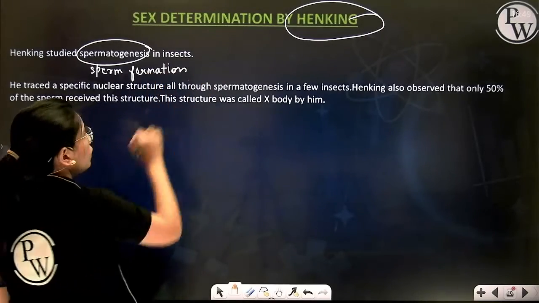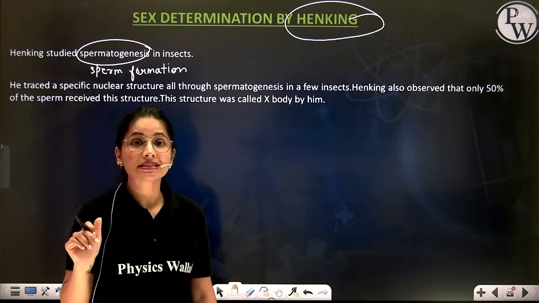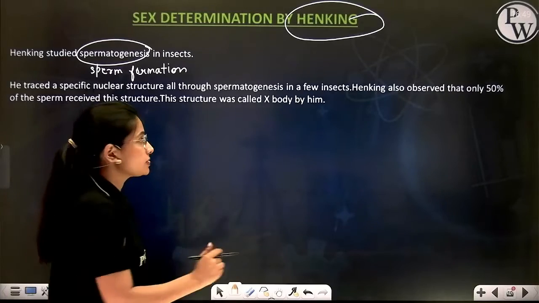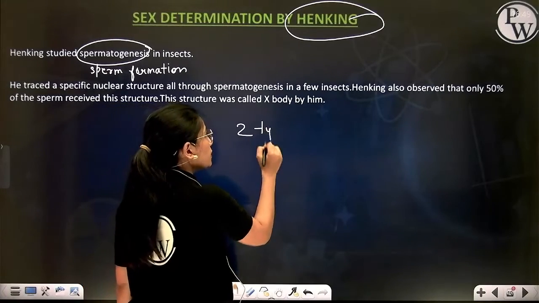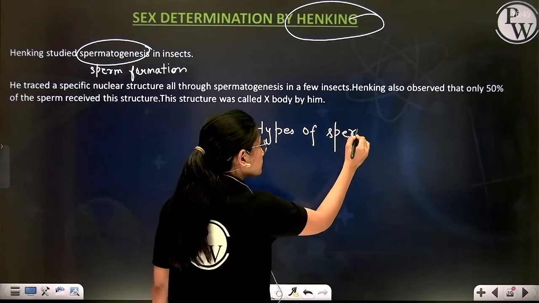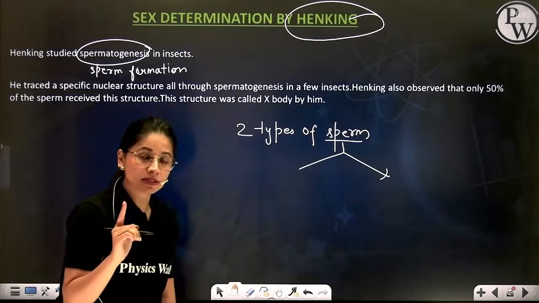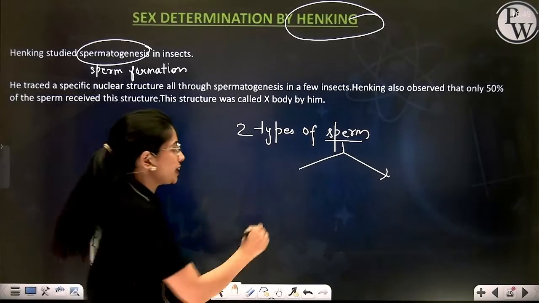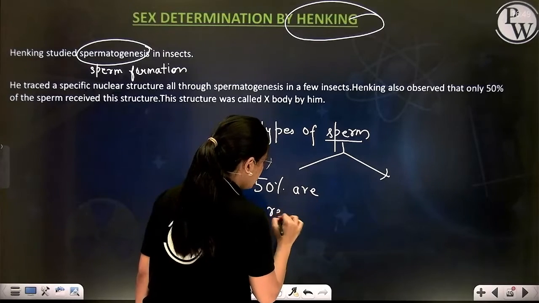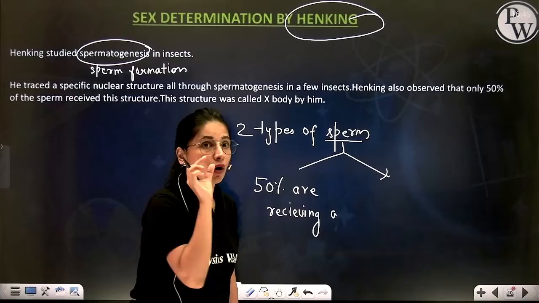So Henking was studying spermatogenesis in some insect, where he observed that two types of sperms are produced, out of which 50% are receiving a special body called X body.